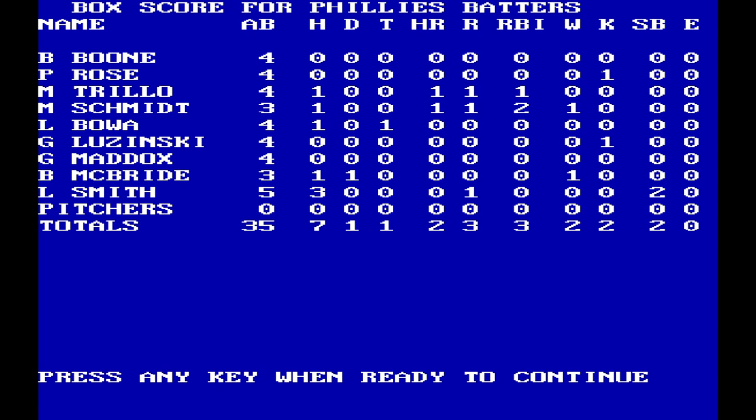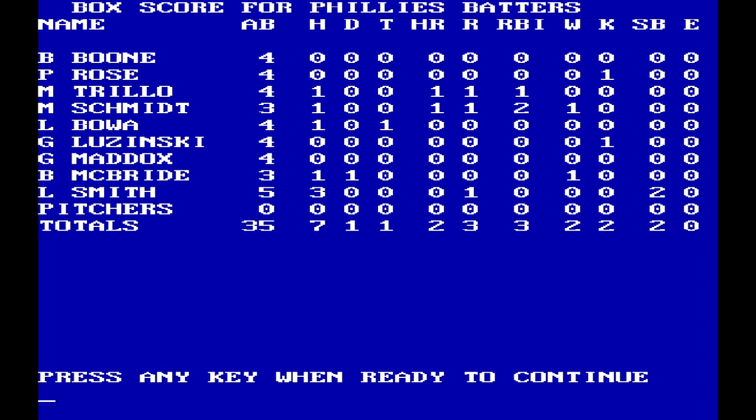I may have mentioned this with the other SSI Computer Baseball and some of the other early games. Not a big fan of how the box score is listed here, out of order. It's kind of by position. You can see Boone catcher, Rose first base, Trio second base, so on.